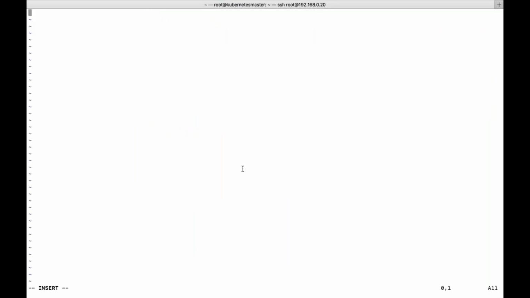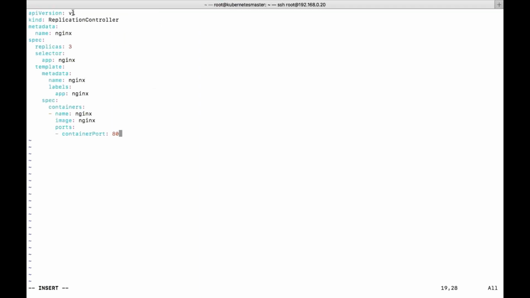You can see here that the API version is the same, v1, whatever you used for pod. What is the kind now? It is not Pod, it is ReplicationController, with capital R and capital C. And the metadata is nothing but the name of the replication controller.